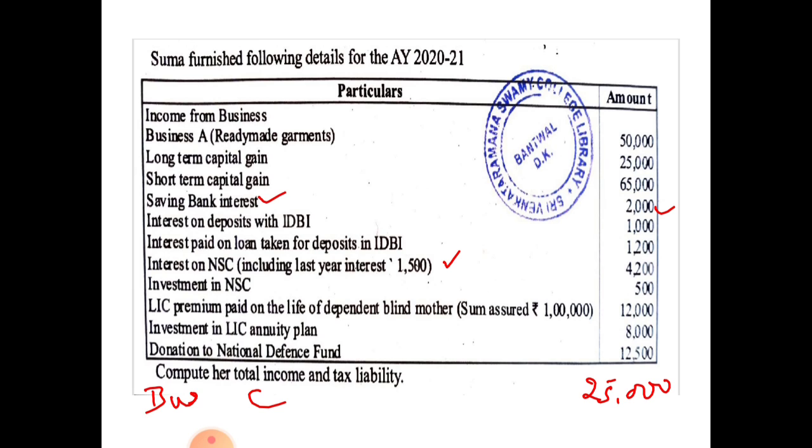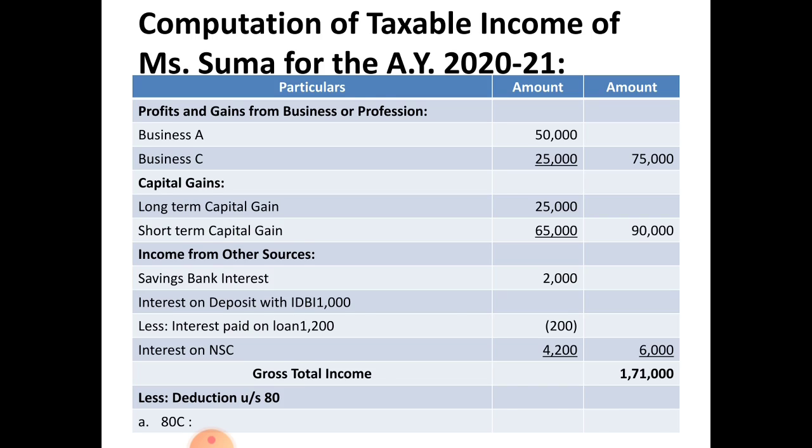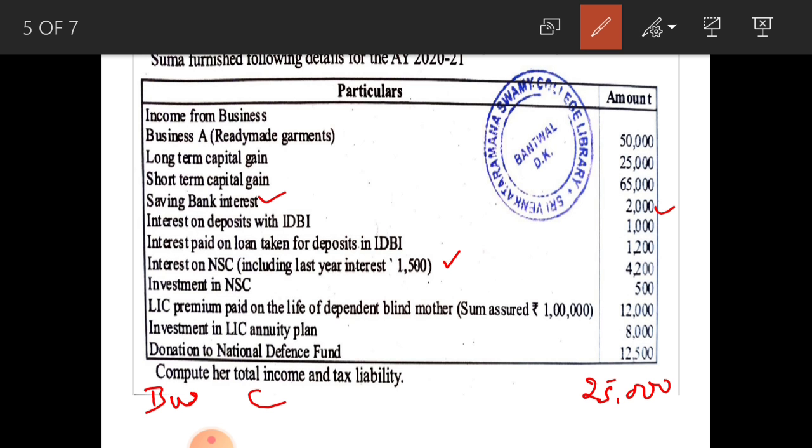Under income from other sources it is taxable entirely, that is rupees 4,200, and it is deductible under section 80C, but only interest for the current year can be considered, and interest for last year must be excluded for deduction. That means from 4,200 you have to deduct 1,500, okay, under section 80C for deduction.